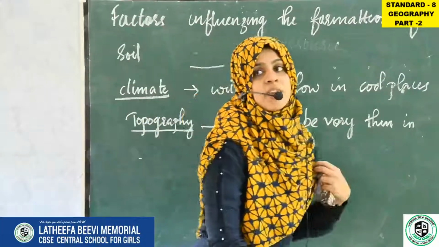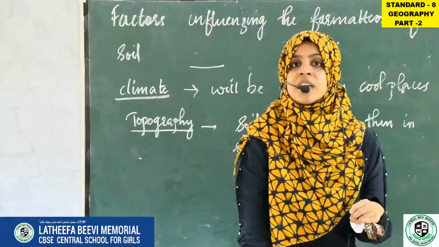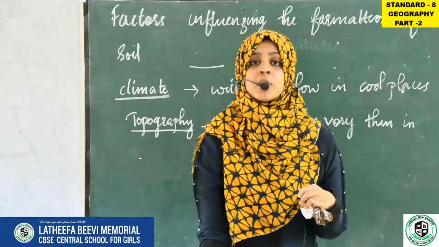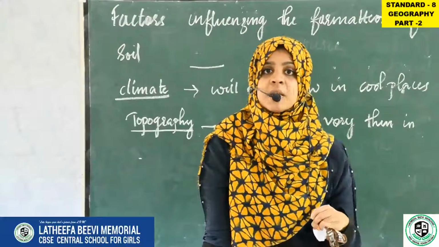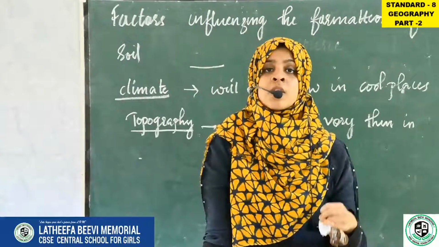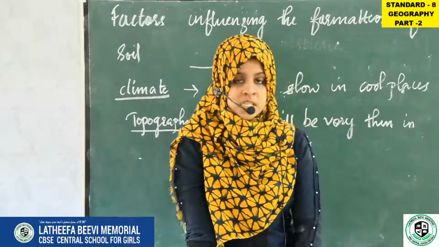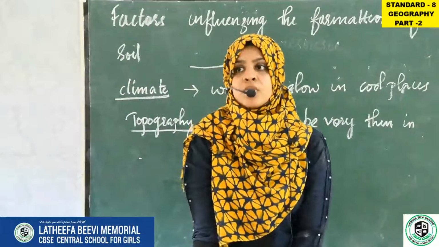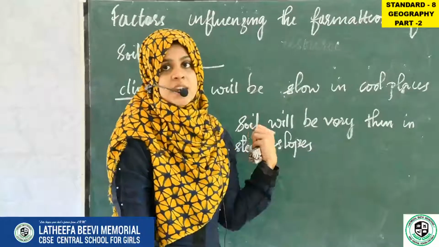So in this class what we have studied about is weathering. So what is weathering? The disintegration or decomposition of rocks is known as weathering. For what purpose is weathering taking place? Weathering takes place for the formation of soil, and weathering is broadly classified into three. And we studied the factors influencing the formation of soil: climate and topography.